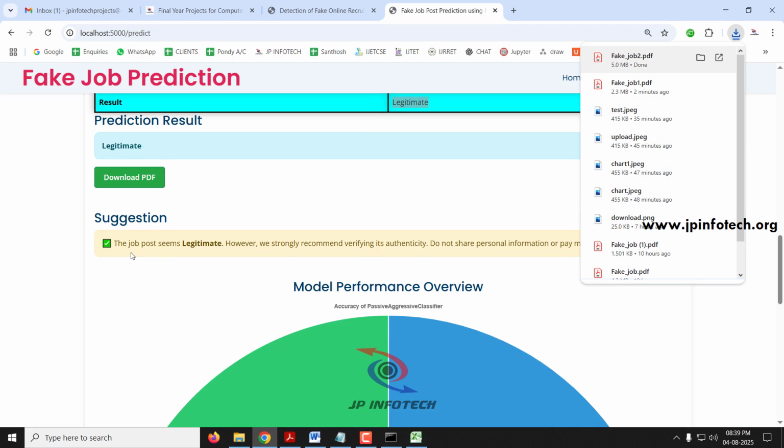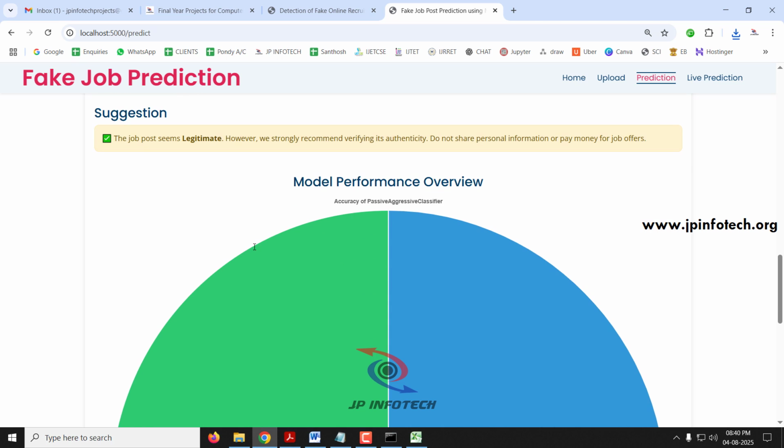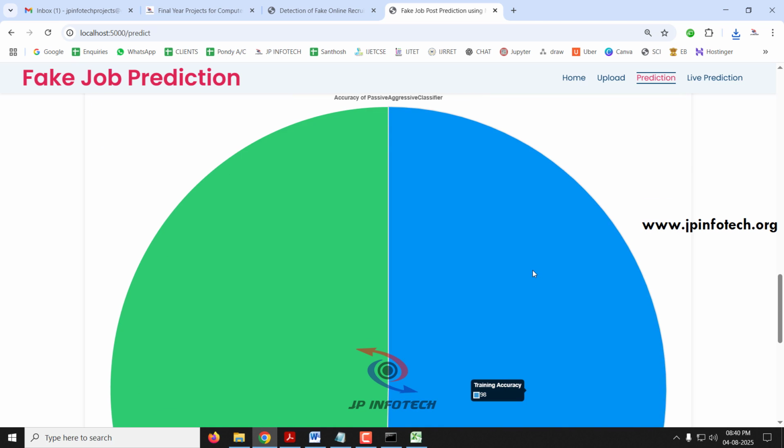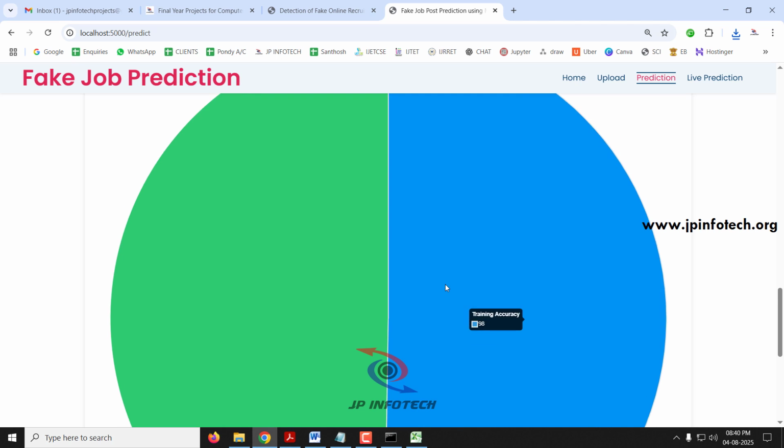Here you can see the suggestion that the job post seems legitimate. However, we strongly recommend verifying the authenticity. Do not share personal information or pay money for jobs is also provided as a suggestion to the user. And here you can see for the passive aggressive classifier, the training accuracy is 98% and test accuracy is 97%.